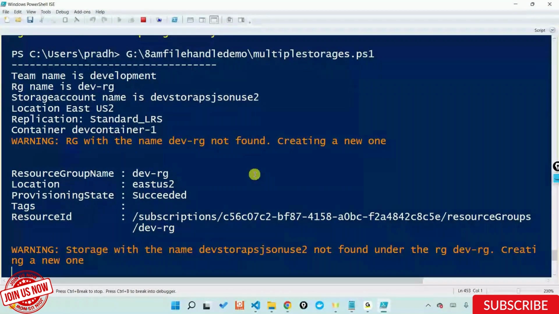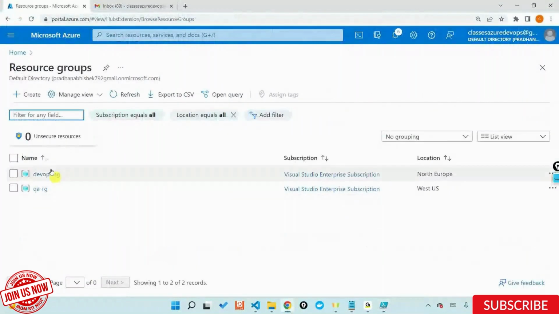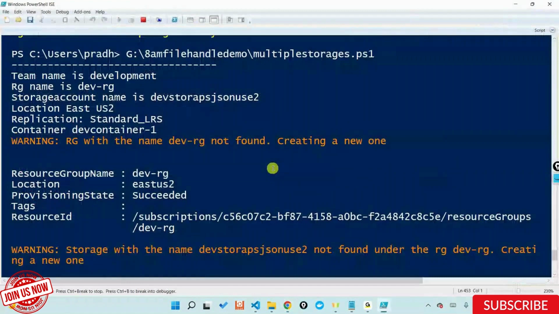And once that is done, it will move to the next block. In the next block, QARG is already there, so it should not create it. That's what it will do. It won't create it and it'll check for the storage account. Sorry, it'll see that the storage account is not there. It'll create the storage account, move to DevOps, do the same thing out there.